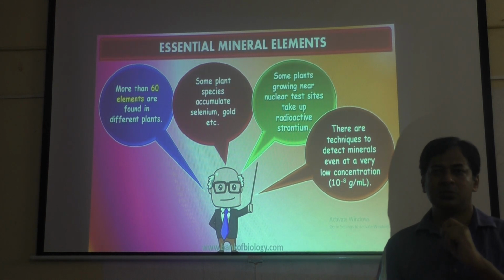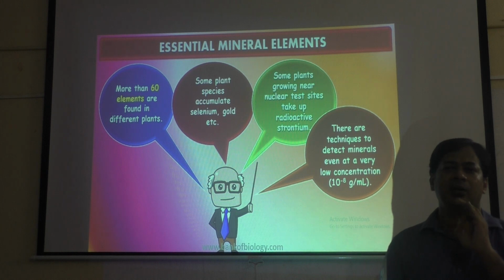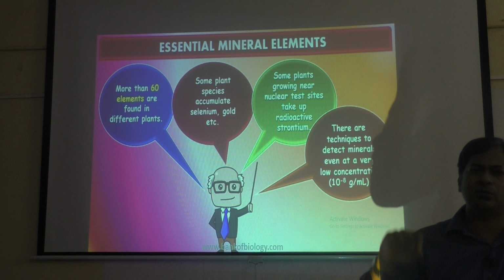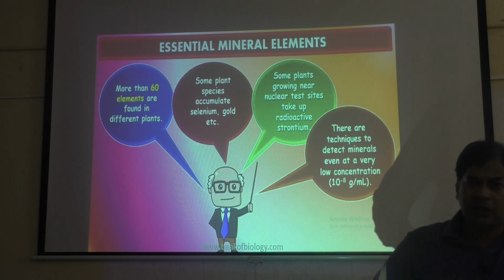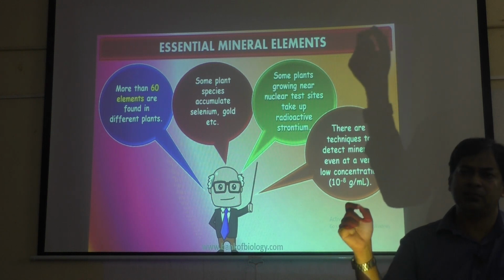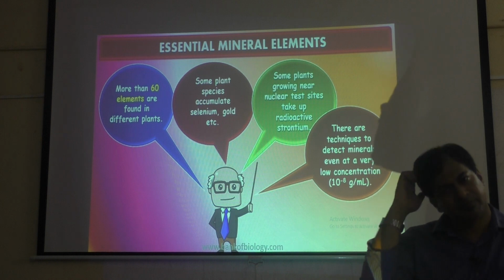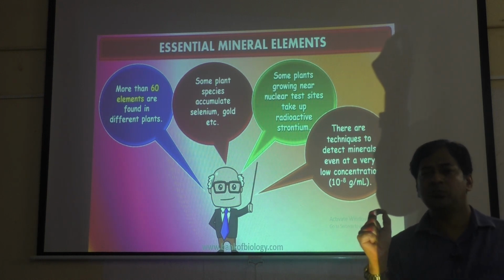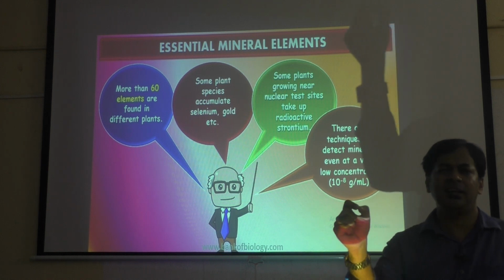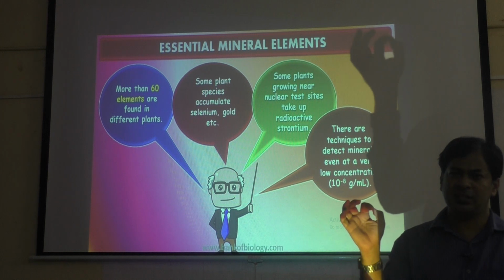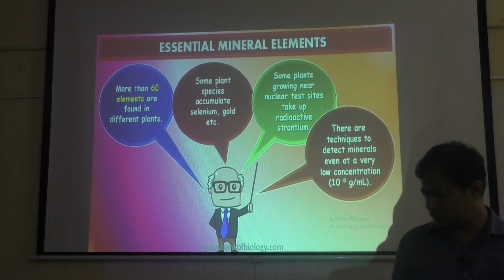That is very, very less, negligible quantity of minerals. If it is present in the plant also, we can identify and detect it.